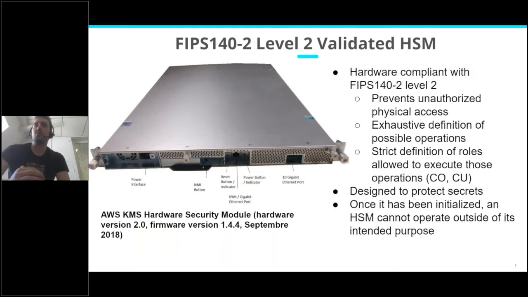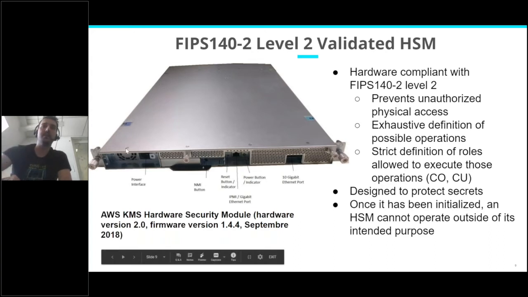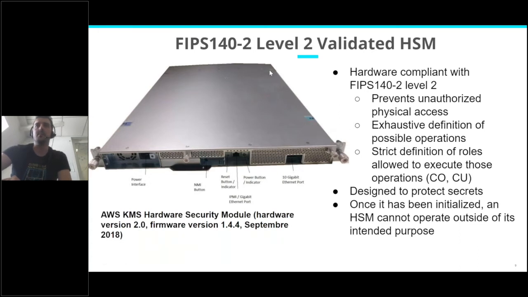The things we need to know, there are multiple, but I think the main property that is important is that an HSM will prevent unauthorized physical access. So you can see here there are little labels that will obviously break if you try to open the box.